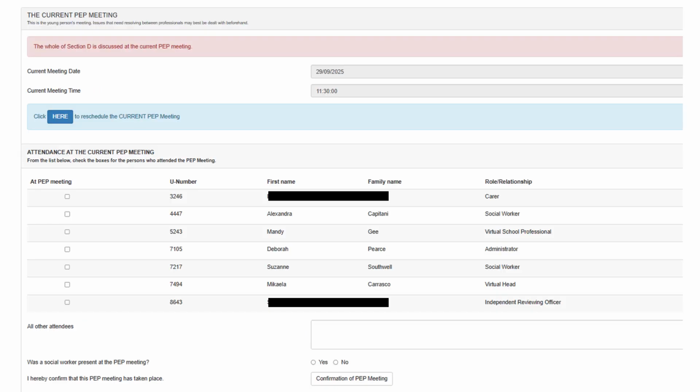The PEP meeting section records details of the meeting itself. Please include everyone who attended and in the summary, note what is going well and any concerns raised. A high-quality PEP will reflect the voices of all attendees.